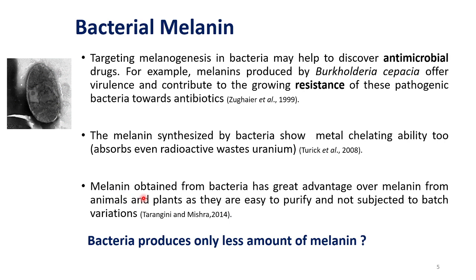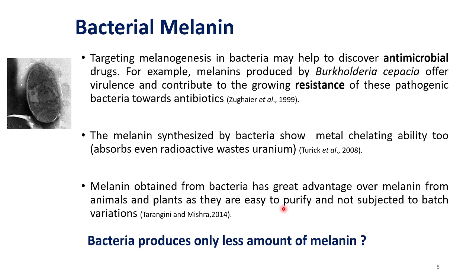When we isolate from plants such as seeds, many impurities can come, and purifying melanin from these impurities is difficult compared to bacterial melanin.